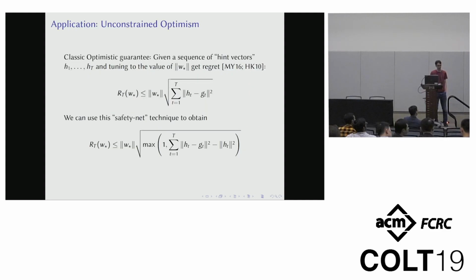What do you mean by tuning the value of the norm of W star? For this guy? Yeah. So in these algorithms, the classic result, you're working in a constrained setting like the ball of radius r, and you essentially assume that W star has norm r. And so the learning rate of this algorithm is tuned to that value.